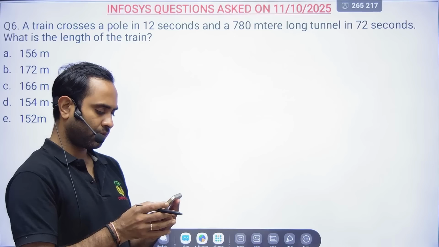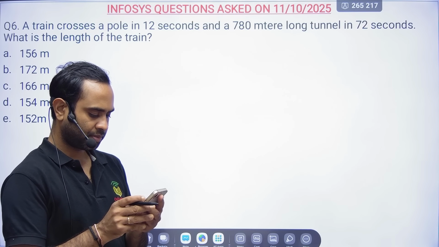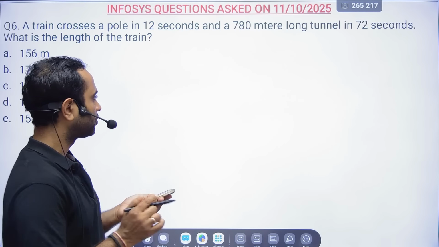So let me solve a few puzzles for you. Okay, so there was one puzzle.